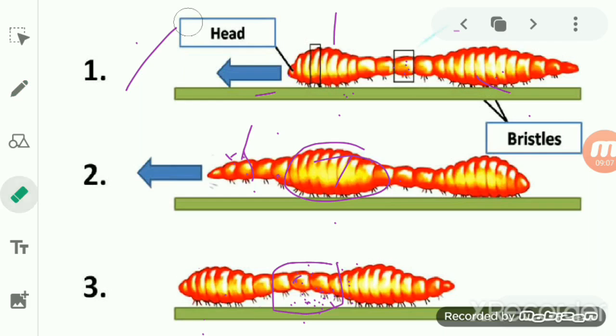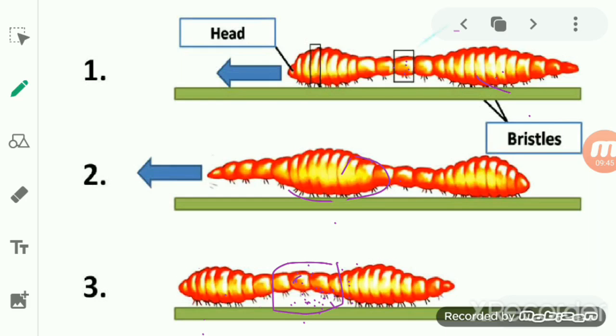So let me remind you one more time about this. Students, the movement of the earthworm occurs due to the presence of two muscles in it. The first muscle is the circular muscle. The second muscle is the longitudinal muscle. When the circular muscle contracts, the body segment of the earthworm becomes long and thin. At the same time, when the longitudinal muscle contracts, it becomes fat and short again.